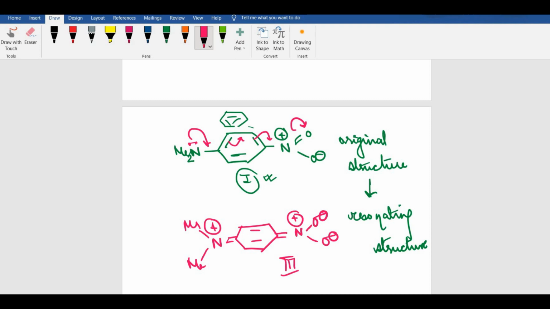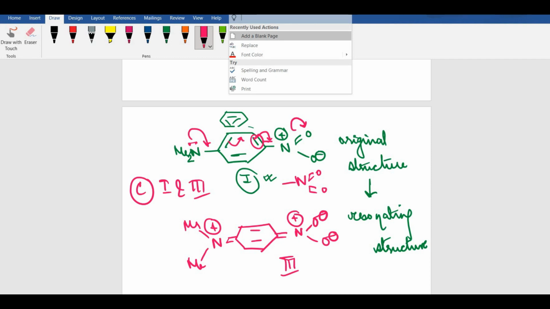Now why is number 2 not correct? Because number 2 shows that nitrogen has 5 bonds, which is not possible. Right? And number 4 is incorrect. Why? Because if the lone pair of nitrogen is migrating and this bond is coming here, then obviously one bond has to open. Otherwise, the resonance structure is not complete. So the answer would be option number C, 1 and 3. Clear? Moving on to the next question.